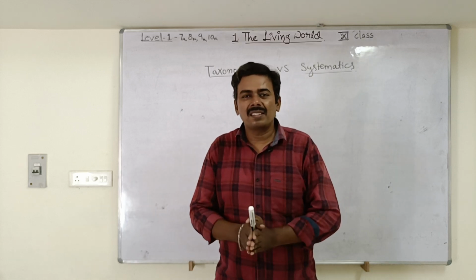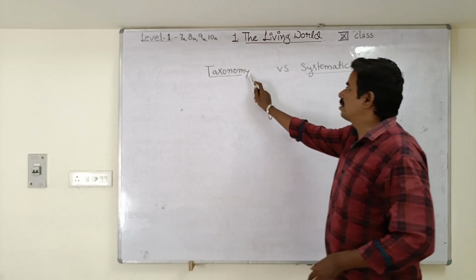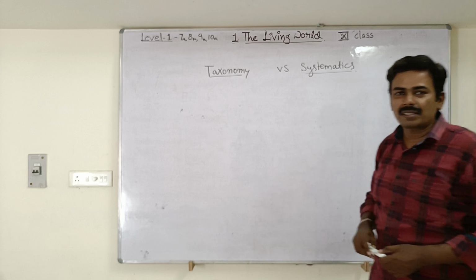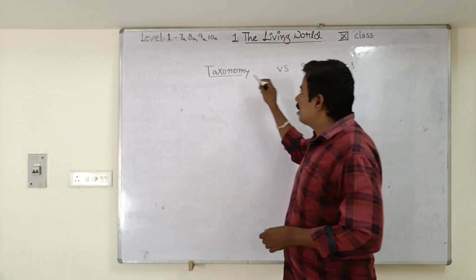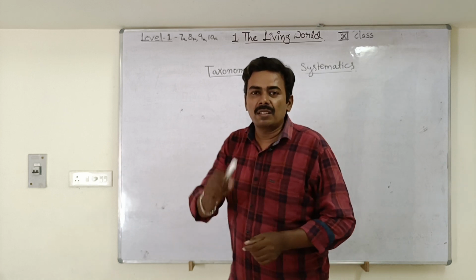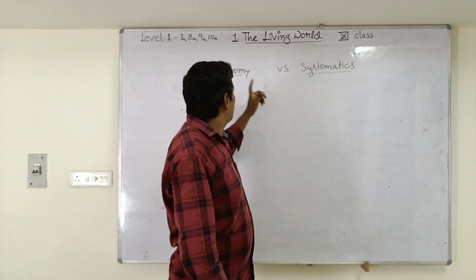Students, now let us discuss the two closely related terms, taxonomy and systematics. Systematics is sometimes used interchangeably in place of taxonomy, but there is a small difference between the two terms.